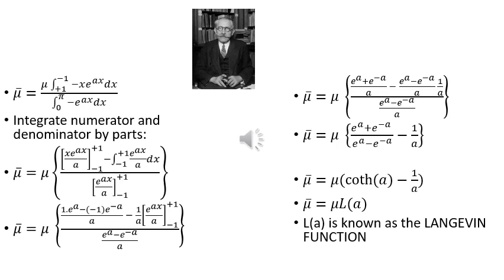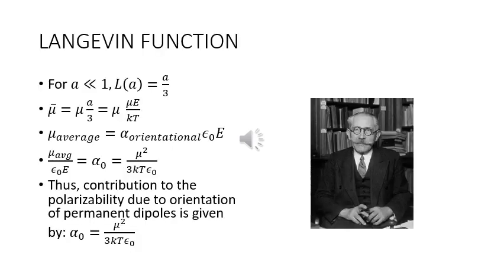This gives us mu bar equal to mu coth a minus 1 upon a. Mu bar is written as mu L(a). L(a) is known as the Langevin function. For a very much less than 1, L(a) is equal to a by 3. So mu bar becomes equal to mu a by 3, which is equal to mu E upon kT.